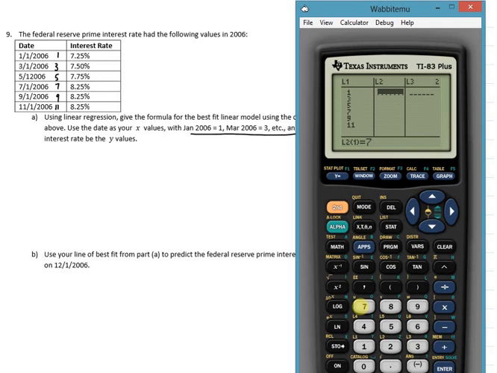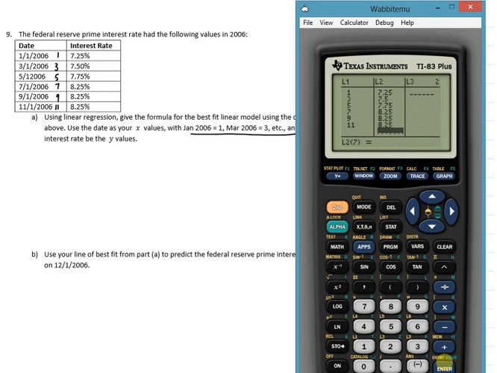I'm going to go ahead and type them in like percents rather than converting to decimals, just because it's easier on my eyes. 7.5, 7.75, 8.25, 8.25, 8.25. So I've got my data in there.